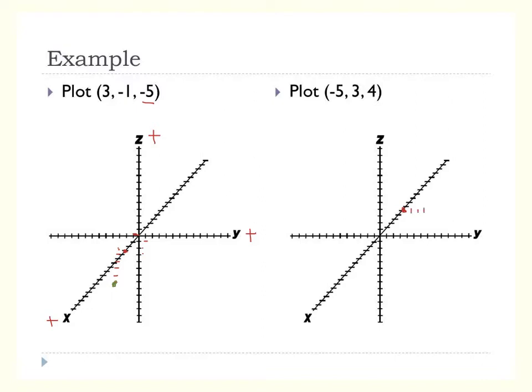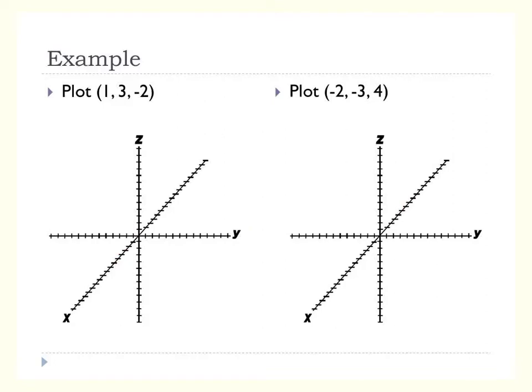And then you're going to go up 4 from that point. 1, 2, 3, 4. I know you're doing better with the pencil than I am on the iPad. So let's put it about there. When you have your final graph, you don't need all of this, you just really need your final point.